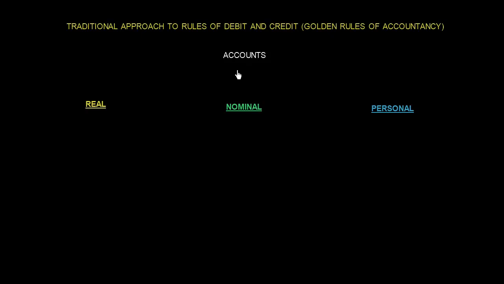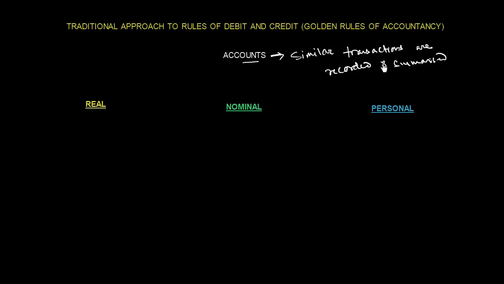First, let me tell you what an account is. An account is a place where similar transactions are recorded and summarized.